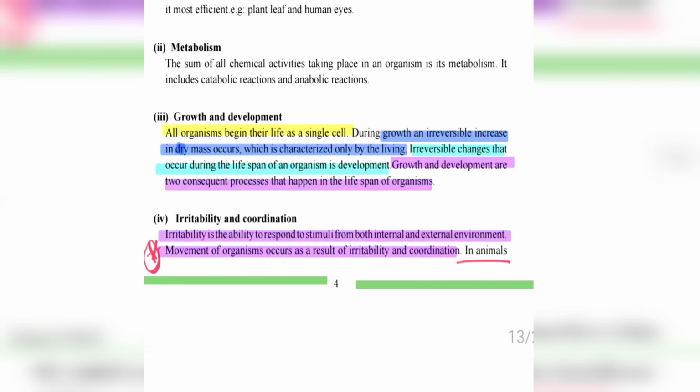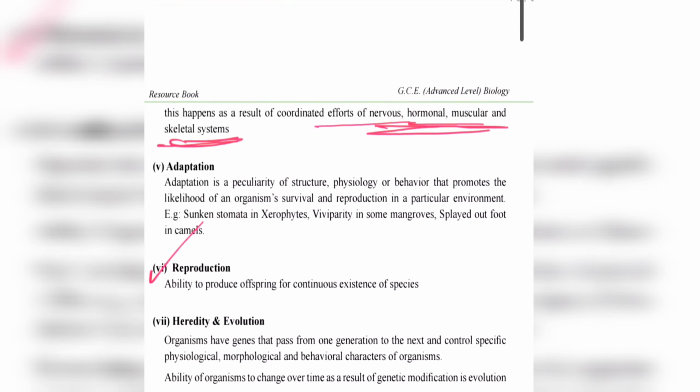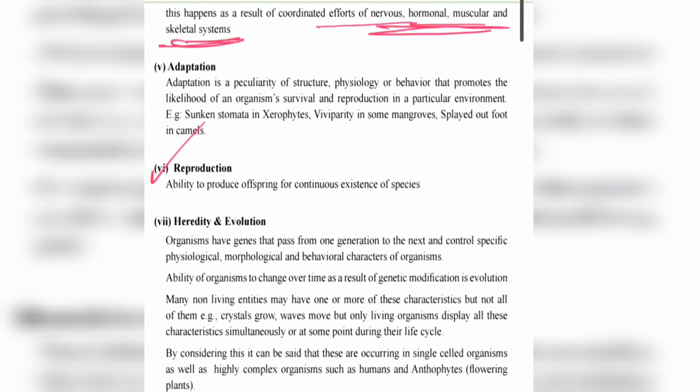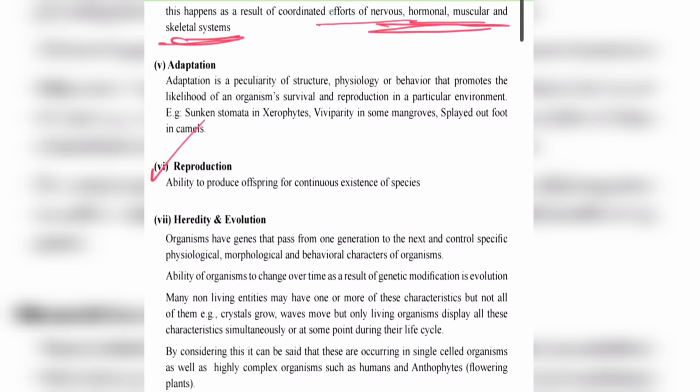As a coordinated result of these systems only, this happens in organisms. These systems separately can be studied in future.